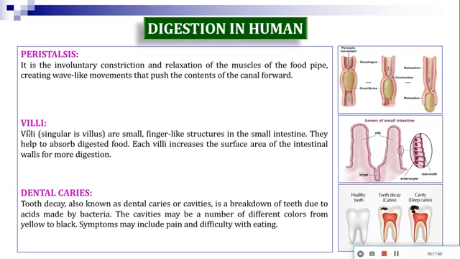Now another term is villi. Villi, or singular villus, are small finger-like structures in the small intestine. They help to absorb digested food. Each villus increases the surface area of the intestinal wall for more absorption. That means these are finger-like projections. These are enlarged views of some of the villi. These are the actual villi here. This is the enlarged view which looks like a finger.